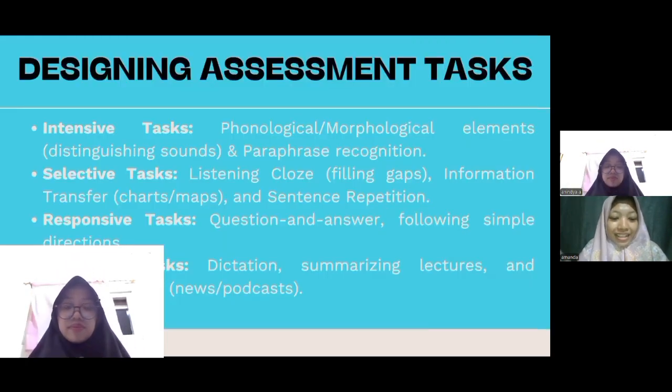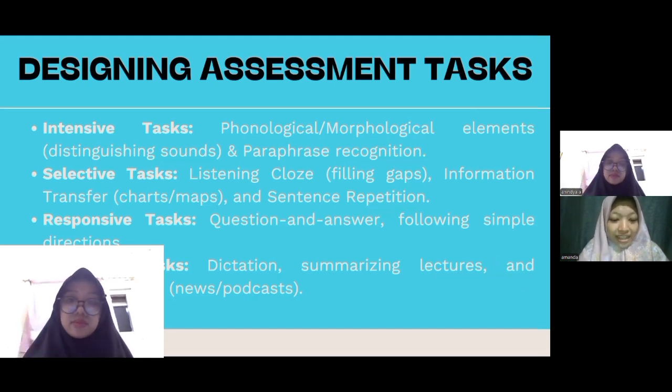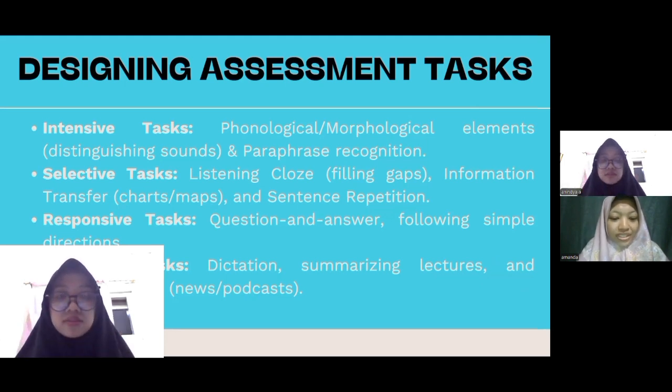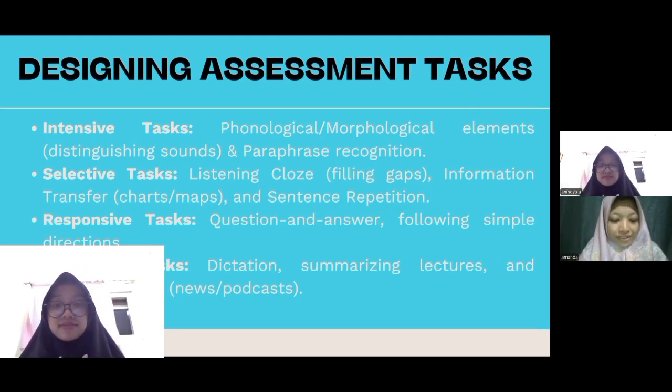Now, let's get practical. How do we test this? For intensive listening, we might use paraphrase recognition. For selective listening, a classic choice is a listening cloze, where students fill in the gaps. If we want to test extensive listening, we can use dictation or ask them to summarize a podcast. Each test serves a different purpose depending on your learning goal.